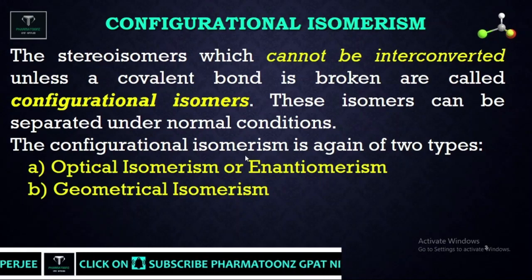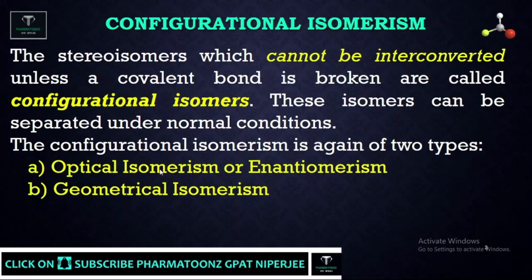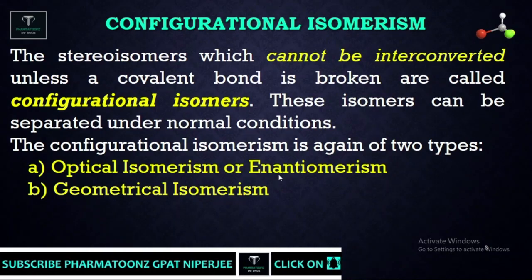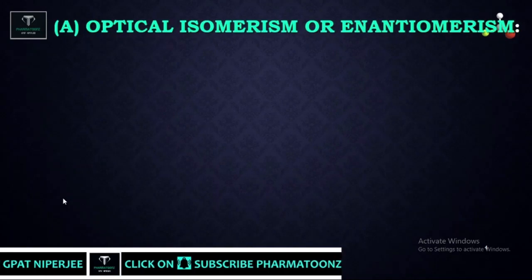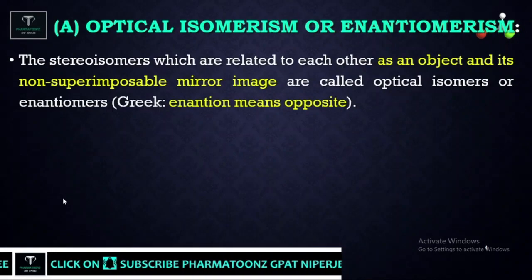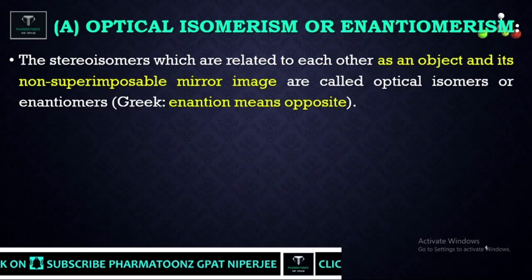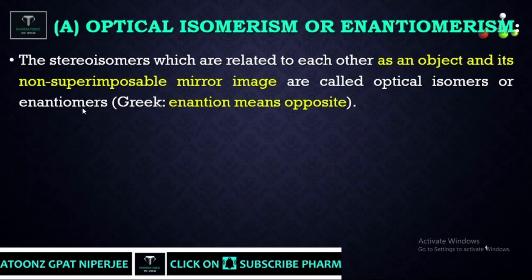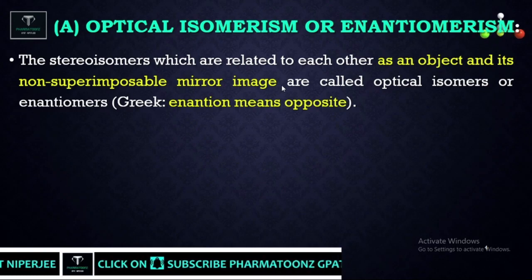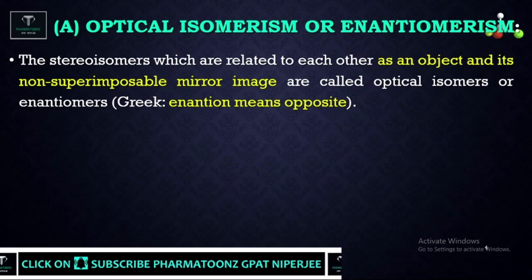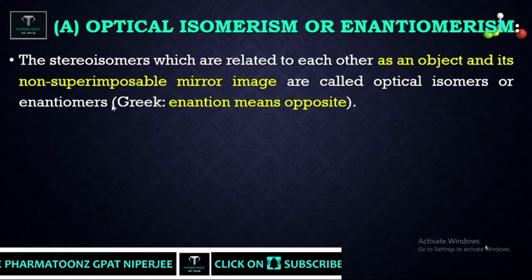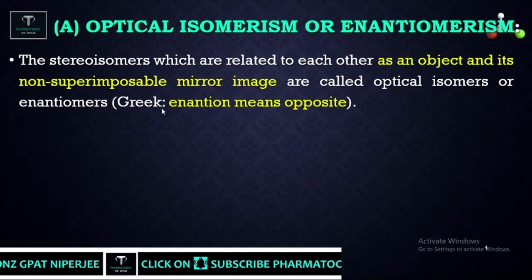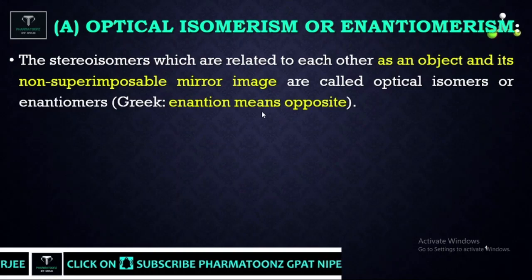Configurational isomers again have two types. One is optical isomerism, or enantiomerism, another is geometrical isomerism. Now let us see optical isomerism. It is a kind of stereoisomerism in which the isomers are related to each other as an object and its non-superimposable mirror image. A compound having a non-superimposable mirror image is called an optical isomer or enantiomer, derived from the Greek word enantion, which means opposite.